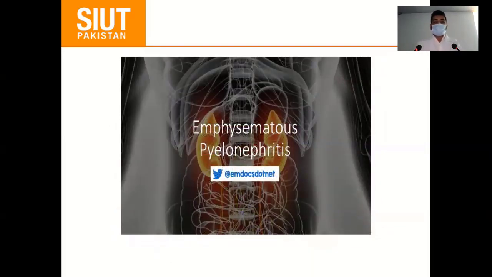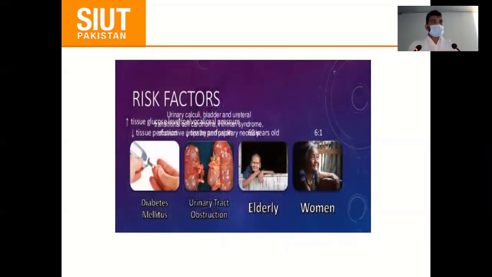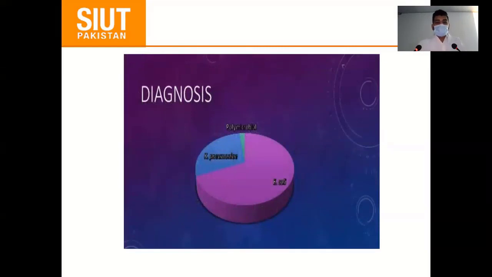So let's talk about emphysematous pyelonephritis. That is a necrotizing inflammation of the renal pelvis and parenchyma caused by gas-forming pathogens. That is a urological emergency, most common in diabetic patients as well as in females. These are the risk factors: diabetes, urinary tract obstruction, elderly patients, and women. So the most common organism is E. coli, that is gram-negative bacilli, and others.